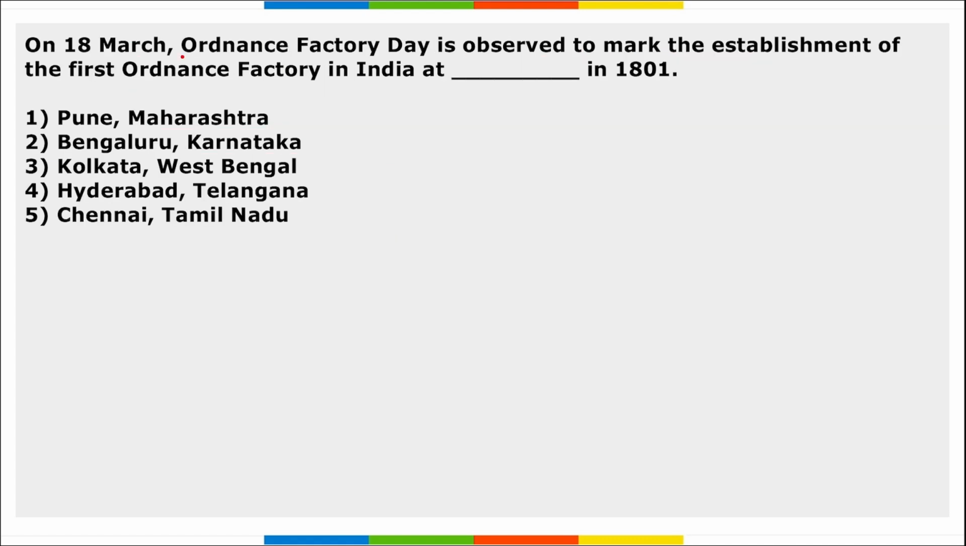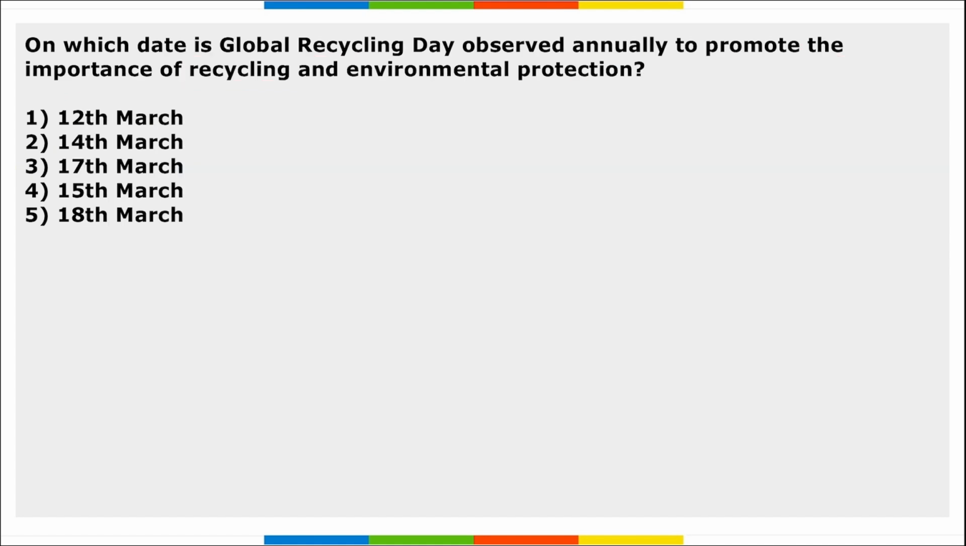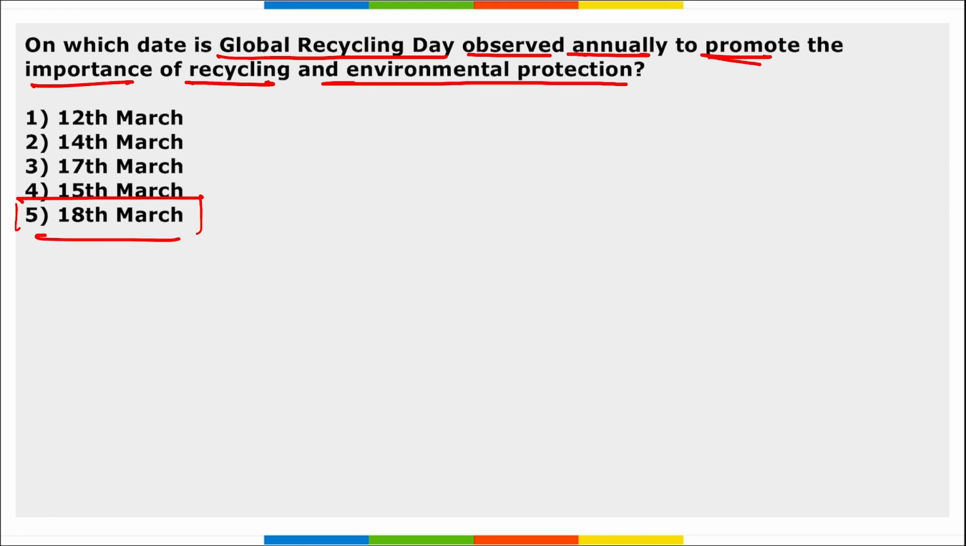Next, on 18th of March, Ordnance Factory Day is observed to mark the establishment of the first ordnance factory in India, right? This will be at Kolkata, West Bengal. Next, on which date is Global Recycling Day observed annually to promote the importance of recycling and environmental protection? It is 18th of March we observe this day, and it is the 8th edition of this day that was observed.